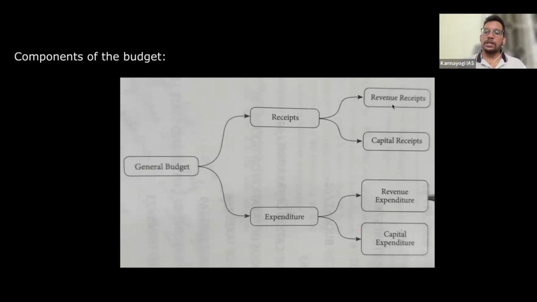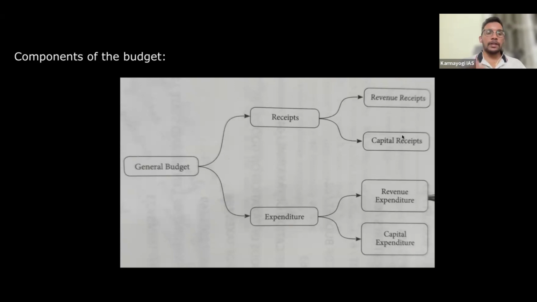Now revenue receipt means money received by the government which does not create any debt on the government. It is like a one way payment, like money received from taxes or fines, fees, whatever. So these are all revenue receipts. That means the one way payment which government need not pay back. That is the revenue receipt.